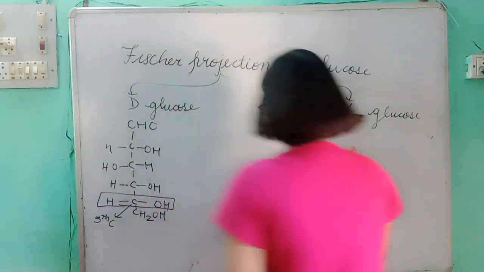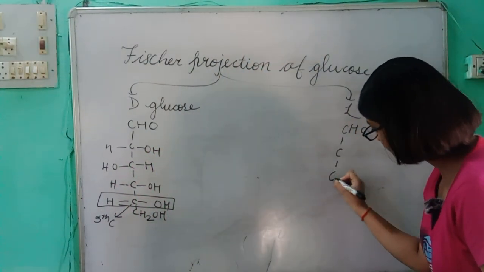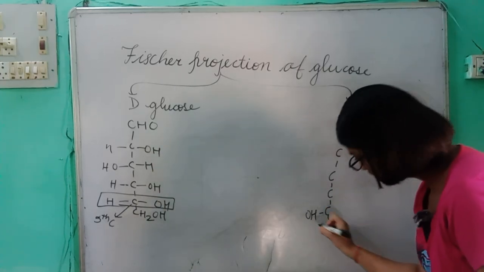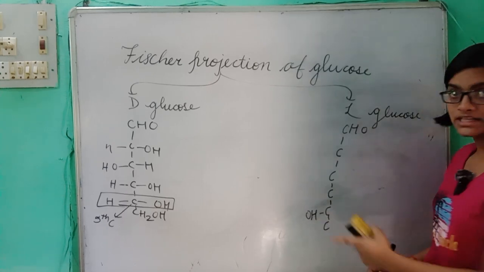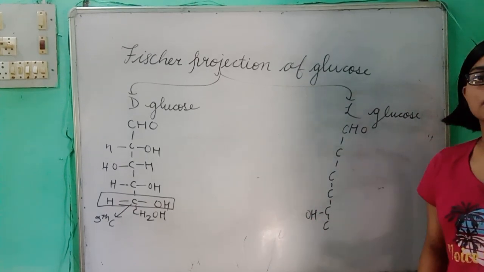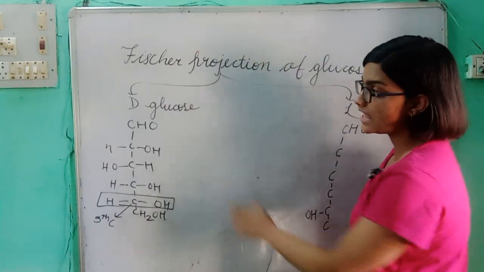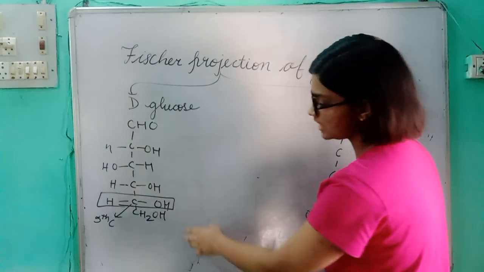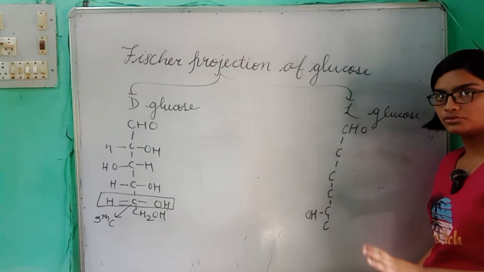And L-glucose is now, this is the fifth carbon having OH on the left side. This means that this is L-glucose. So, D and L is nothing, just the position of OH at the fifth carbon. If OH is on the right side, that is D-glucose. If on the left side, that is L-glucose.